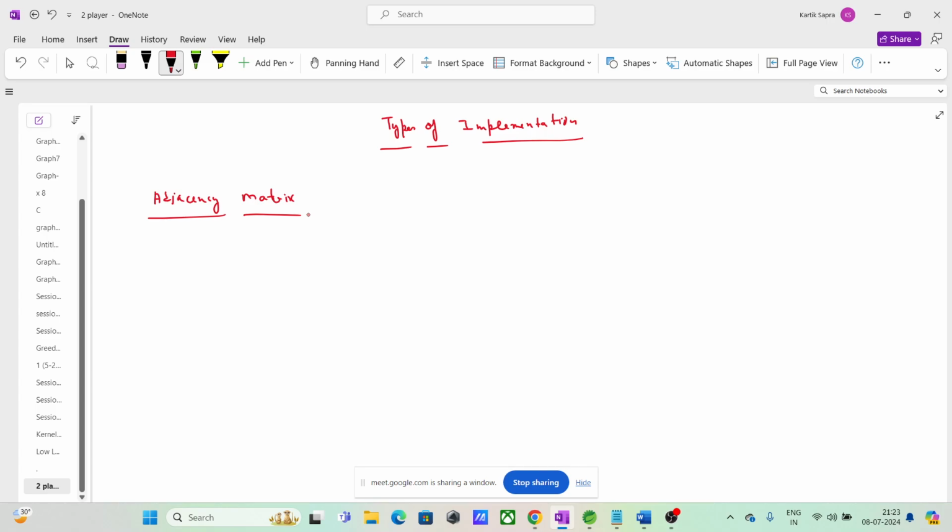So let us suppose, guys, we have a graph with nodes 0, 1, 2, 3. This is the graph we have.